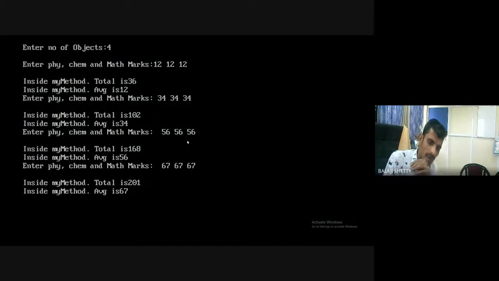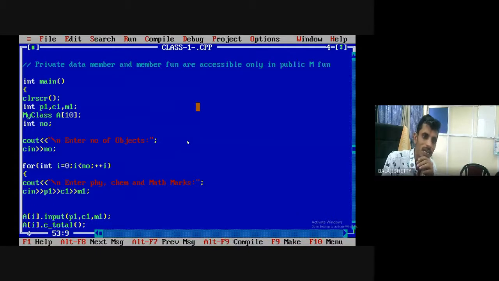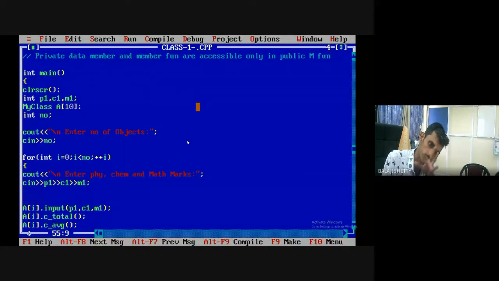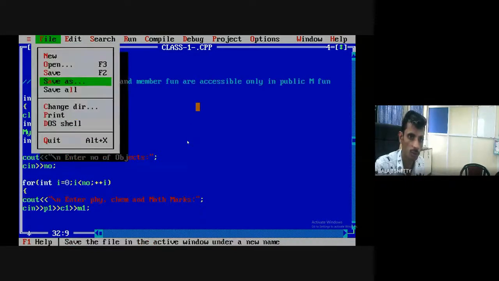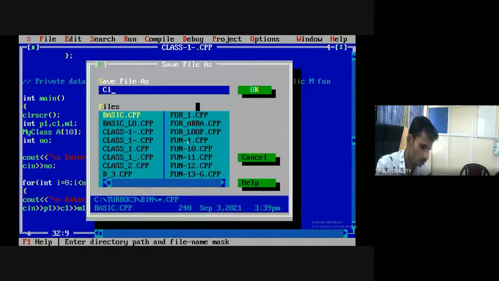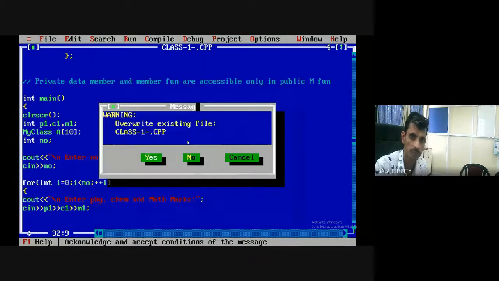But the problem is that here I cannot. Okay, that's it. Physics marks, chemistry marks, mathematics marks, total, average. Again, I can save this program. I can modify the program. Class 1 array of object return type.